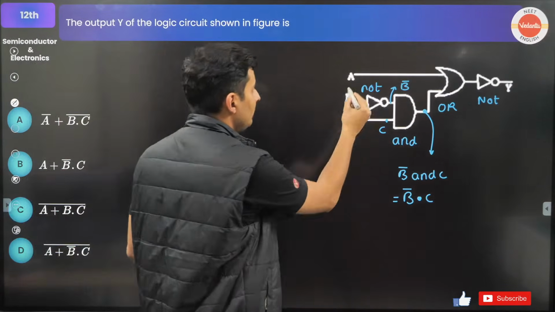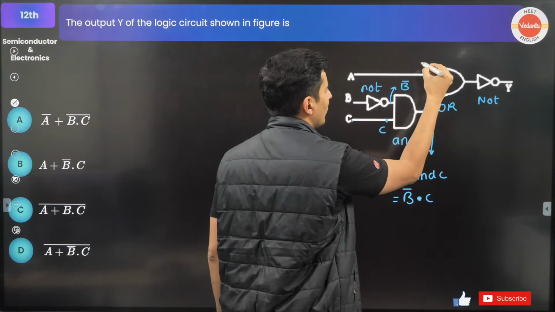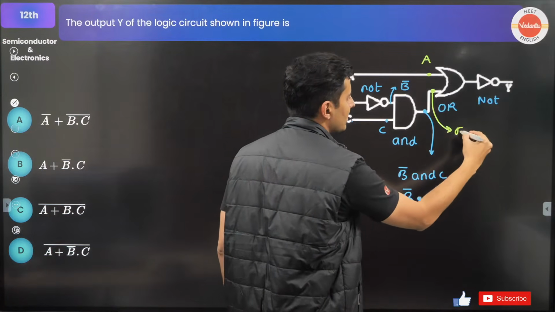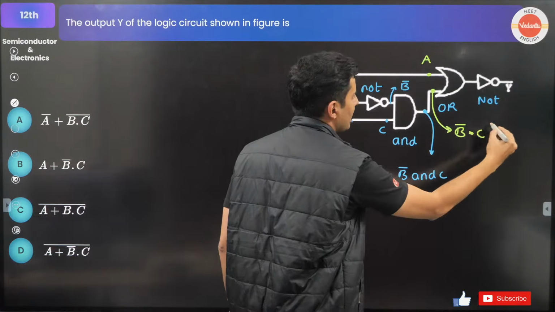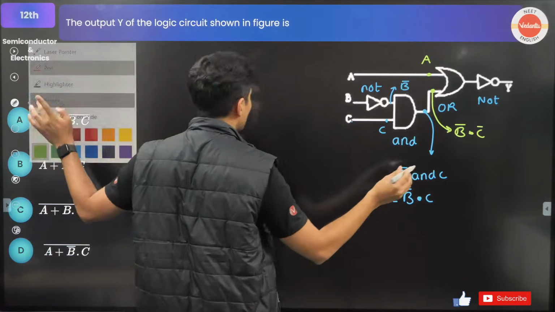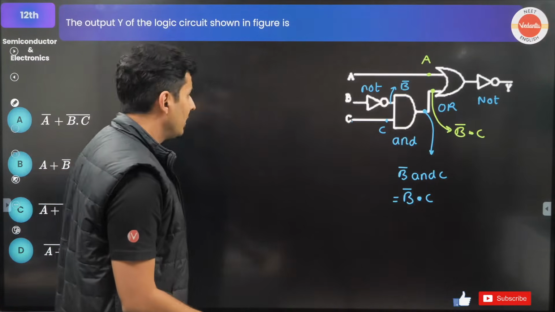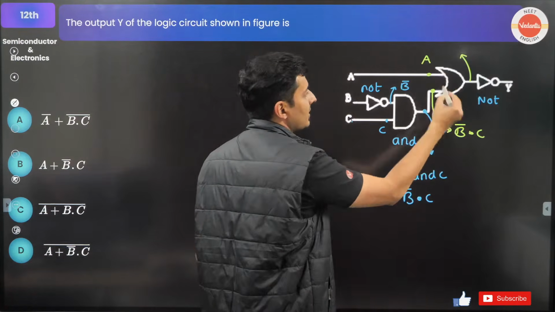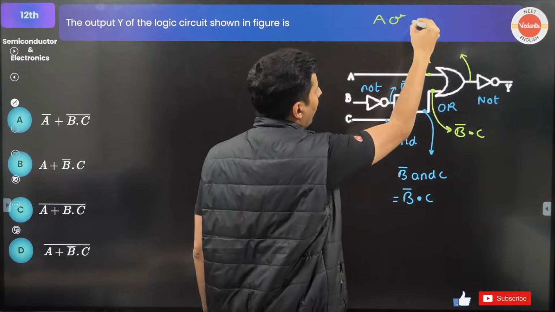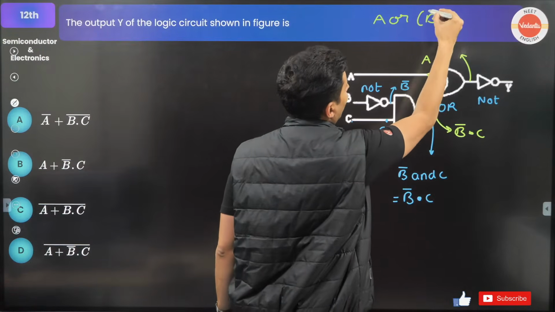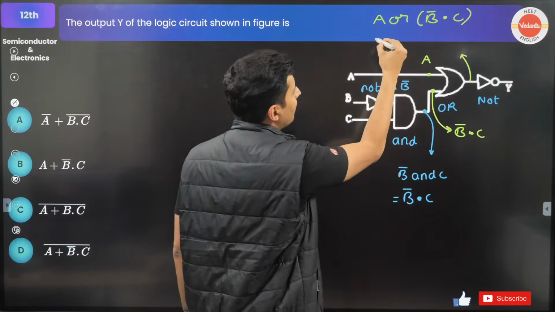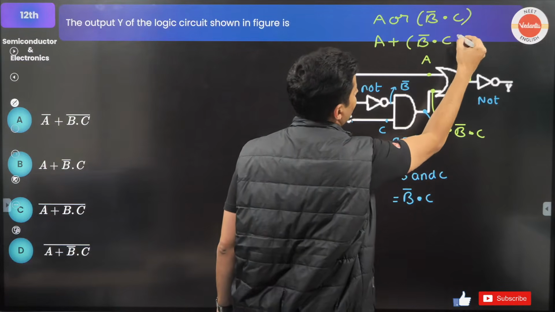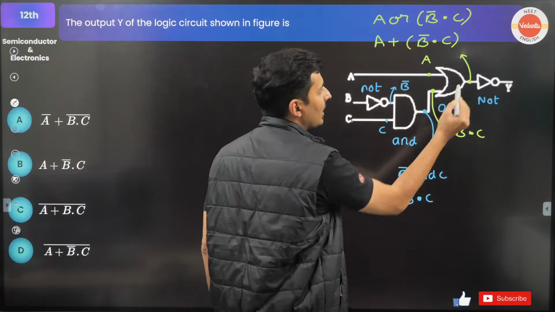The same input is going over here also. Next, this A is going as it is over here. This point is just nothing but exactly this B bar dot C. Sorry, not C bar, B bar dot C. Correct? Everybody sees that? So what will be the output of this? You have to OR this. A or this thing, B bar dot C. OR means plus. So A plus B bar dot C. That is what you are getting over here.